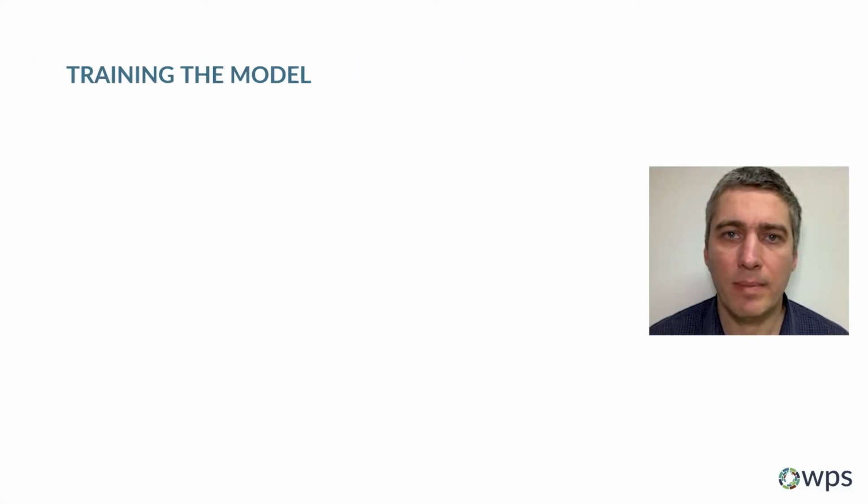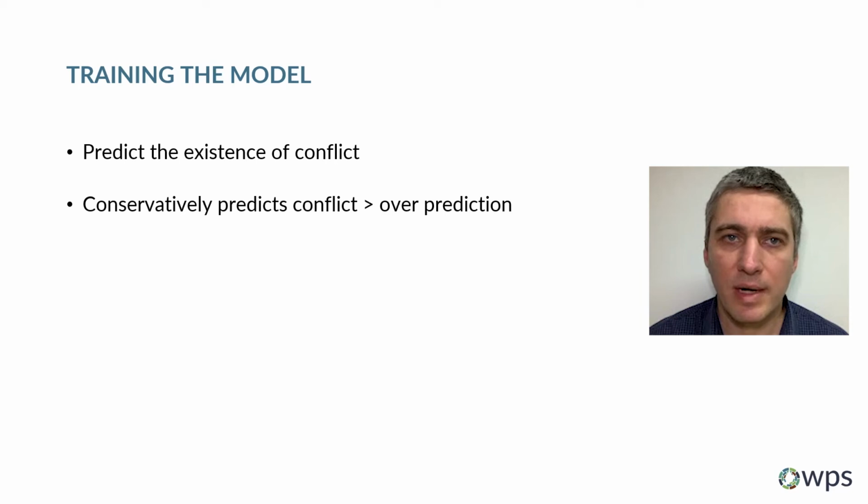While looking at applying the model, it's important to understand how its construction influences the results. The process of comparing historical input data to historical conflict events is training the model. This provides the structure that the model will use when it ingests current input data to compute future conflict predictions. In determining which results to prioritize, the model was trained to predict the existence of conflict. As a result, the model conservatively predicts conflict, leading to overprediction. However, this process also enables users to support interventions to mitigate potential fatalities.